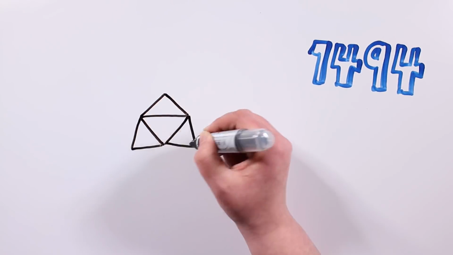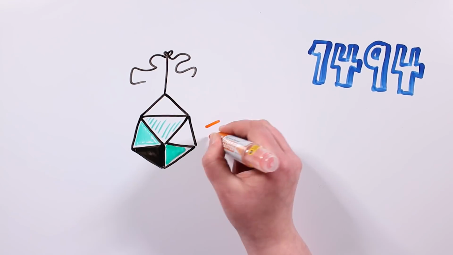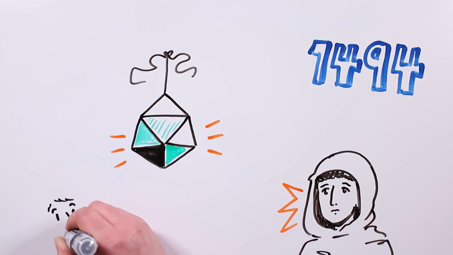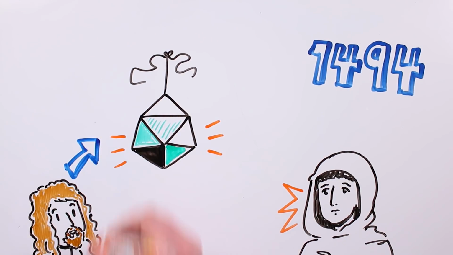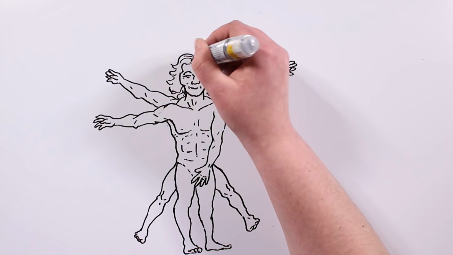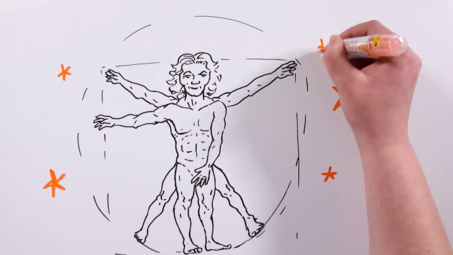In 1494, he participated in the illustration of La Divina Proporzione by the mathematician Luca Pacioli. His meticulous drawings turned him into the creator of modern scientific illustration. In fact, some of them are still studied nowadays, like the famous The Vitruvian Man.